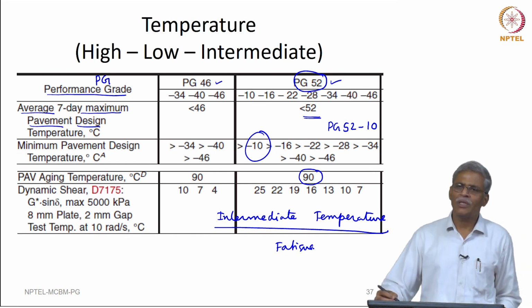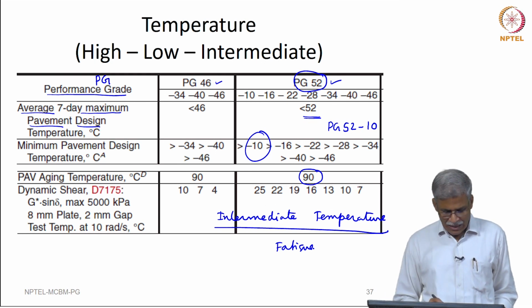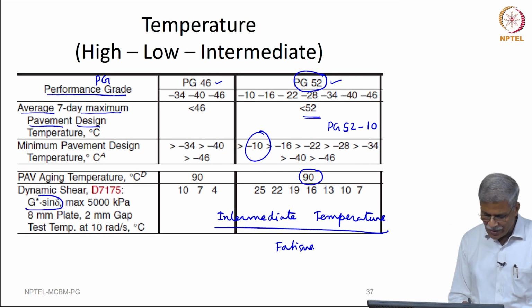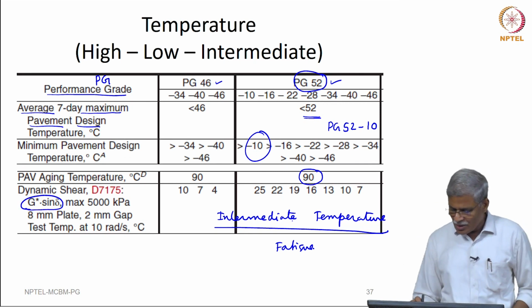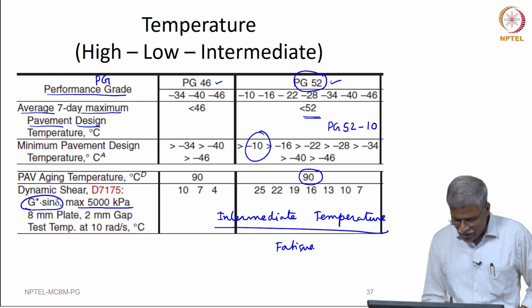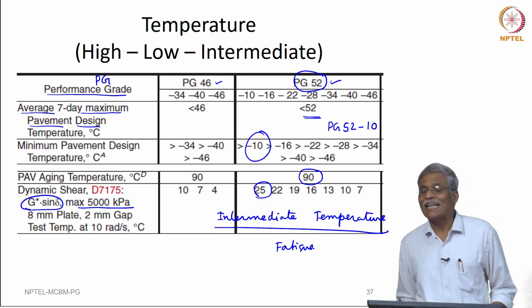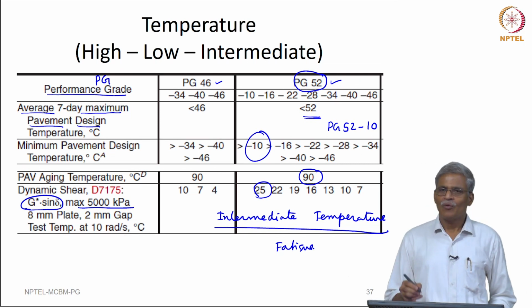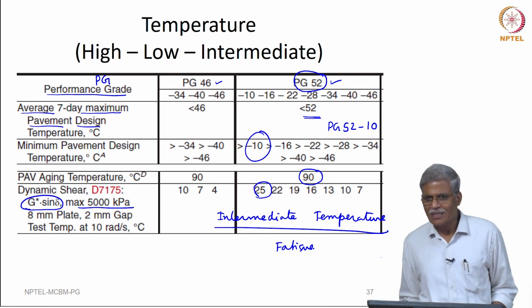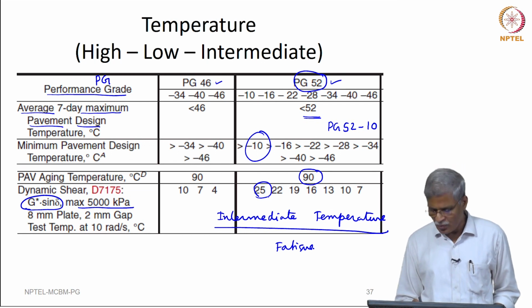So, after doing the short term aging and when you do the long term aging at 90 degree centigrade, and when you measure the G star sin delta values here, you are expected to, if the value that you measure is around maximum of 5000 kilopascal when you hit it at 25 degree centigrade. So, for any temperature above 25 degree centigrade it is fine, but if it is going to be below 25 degree centigrade you are going to have a problem with this. So, this is the limiting value that is given here.